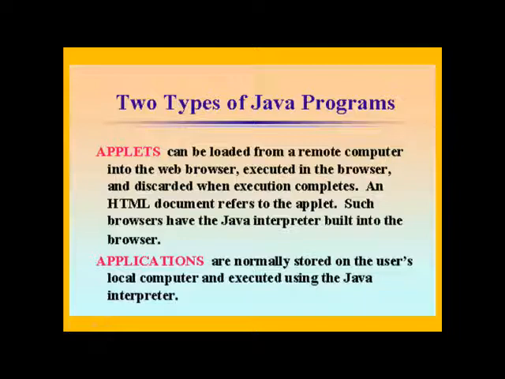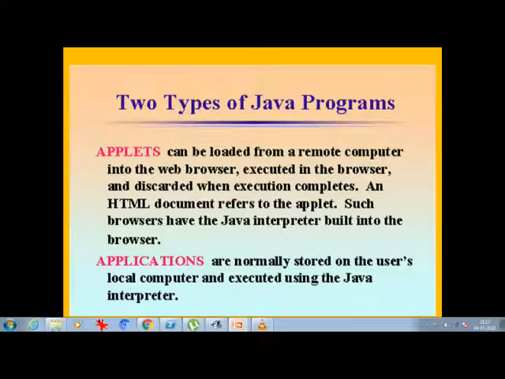A Java applet is delivered to the user in the form of Java bytecode, which we will discuss later in this chapter, and can run in a web browser using the Java Virtual Machine. An applet is a program written in the Java programming language that can be included in an HTML page, much like the HTML pages that you also practiced in class 8. Much in the same way, an image is included in a page.